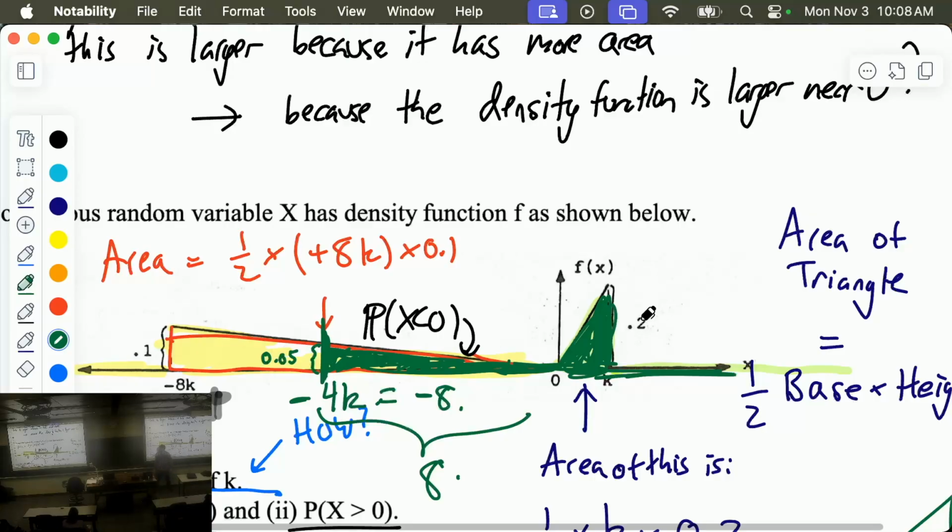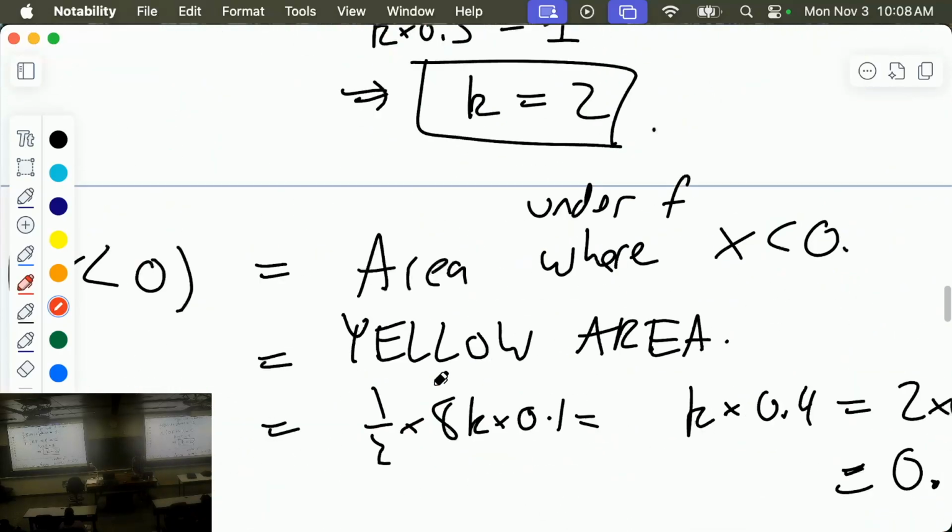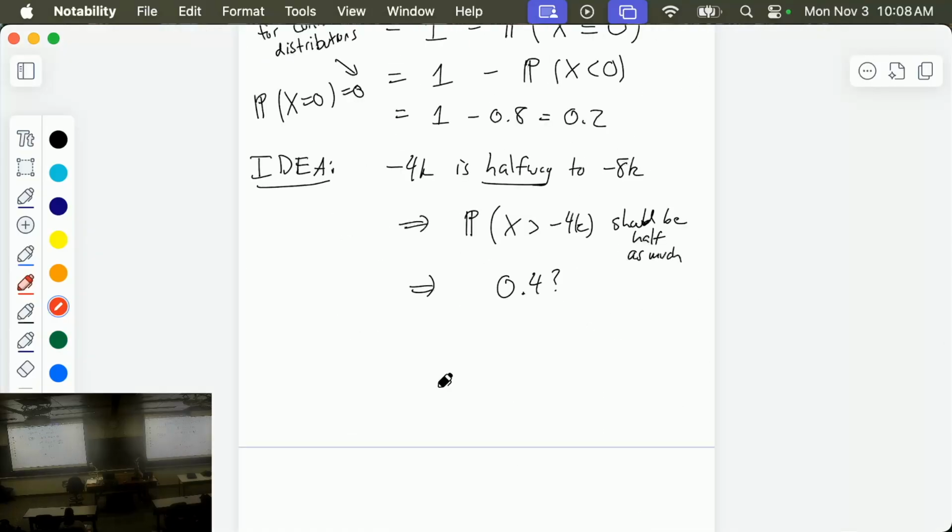Well, we already did the area of this piece in a previous part. The area over here was 0.2. So what is the total area of all of the green stuff? Now I'm ready to do it. I got a triangle with 0.05 and 8, and I got a triangle whose area is 0.2. Okay. So now I can add it all up.